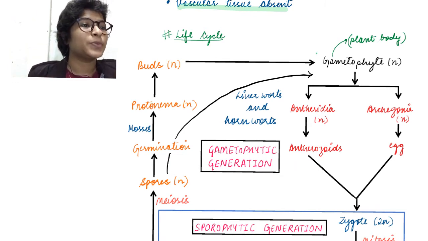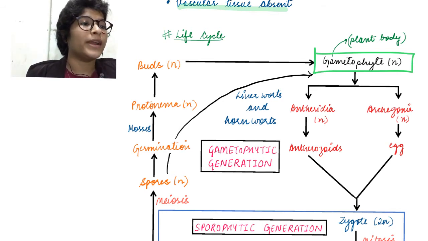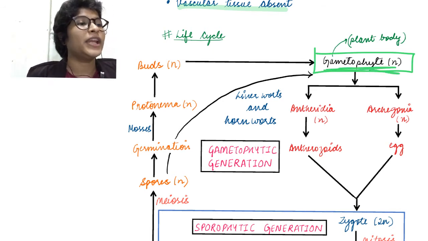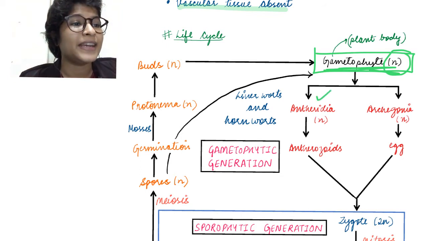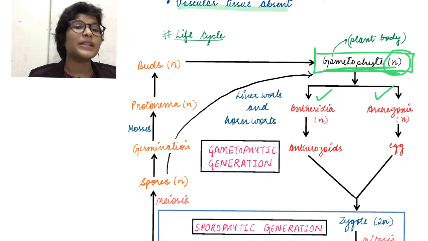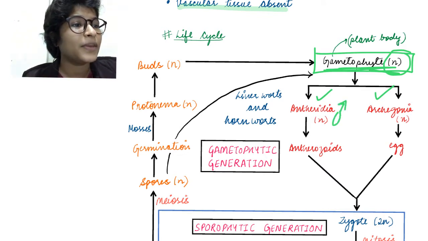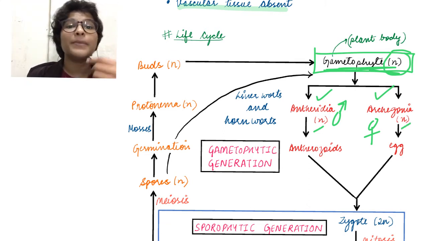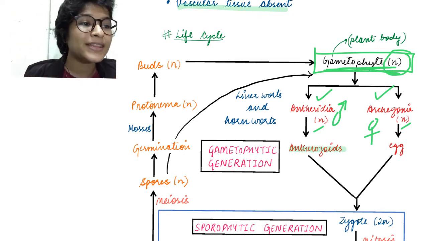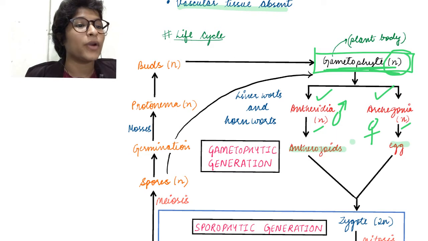The life cycle begins with the adult plant body, which is also called as gametophyte. Okay, and we need to observe here that it is a haploid plant body. So this haploid plant body will give rise to Antheridia and Archegonia. These are nothing but the male and the female sex organ respectively. Okay, these Antheridia or Archegonia will also have haploid cells, right? So they will directly give rise to gametes which need to be haploid. The gametes के specific नाम क्या है? Antherozoids and egg. The male gamete is called as antherozoid and the female gamete is known as the egg.